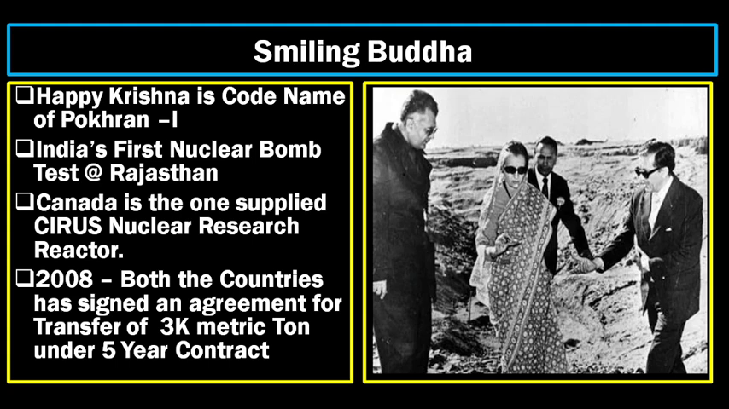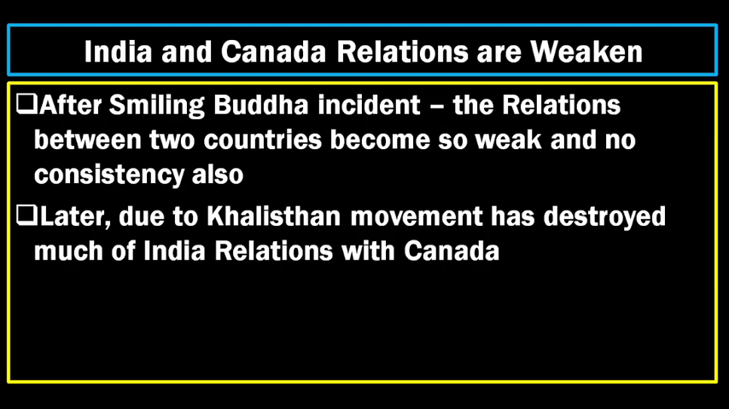But in 2018 again, the Manmohan Singh government came into the picture. The government called up the Canada government and got into an agreement to transfer 3000 metric tons of nuclear material under a 5 year contract. The relation after Smiling Buddha became so weak due to the Khalistan movement itself. The Khalistan movement has created so much rupture between the India and Canada relation.